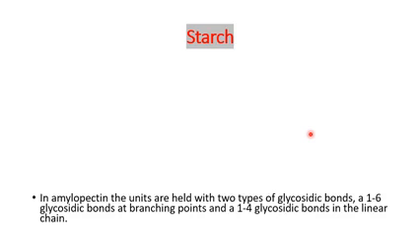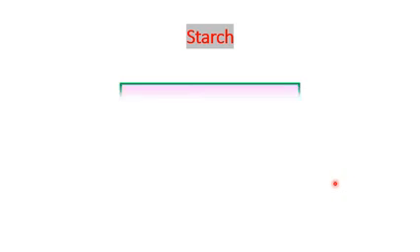It is held by 1,6 and 1,4 glycosidic bonds, as carbohydrates are linked together by glycosidic linkages.